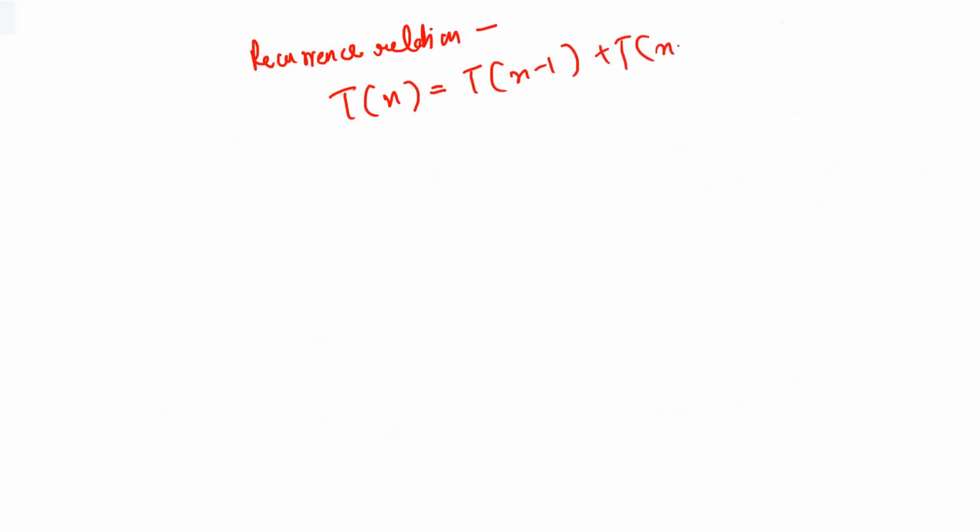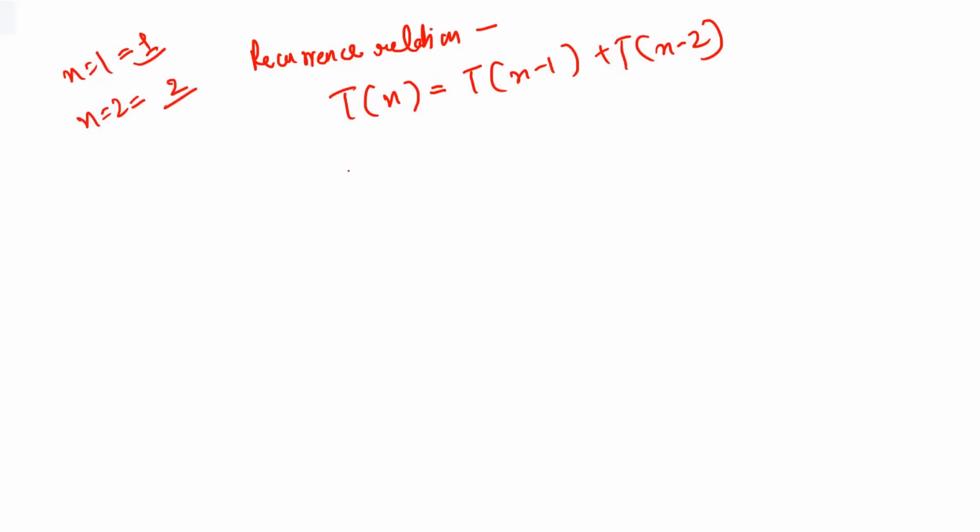So the recurrence relation that you'll come up with is, for a given value of n, t of n minus 1 plus t of n minus 2, right? And you already know that when n equal to 1, the output will be 1. For n equal to 2, the output will be 2.